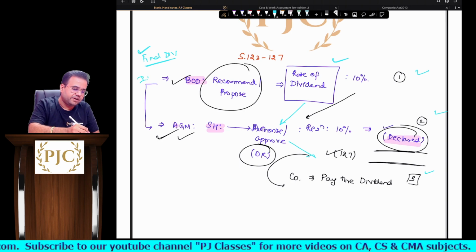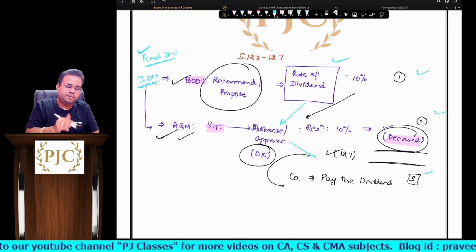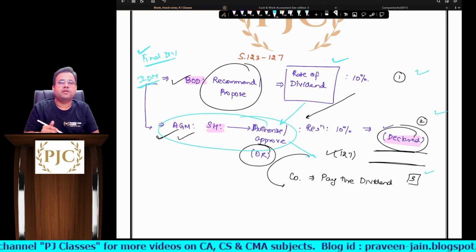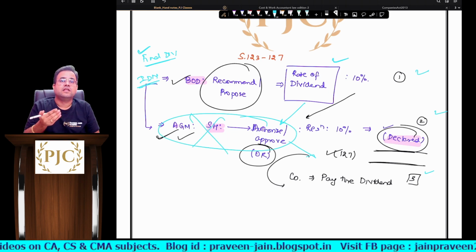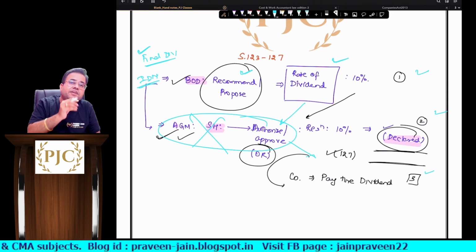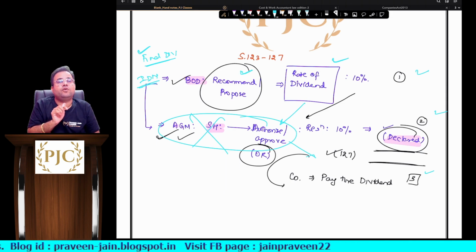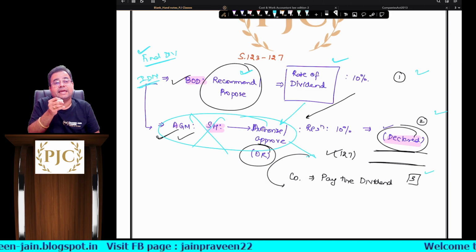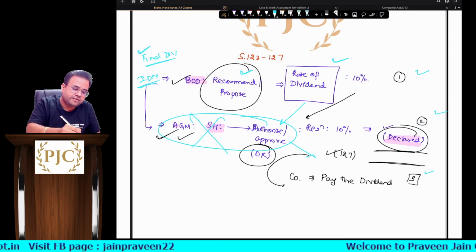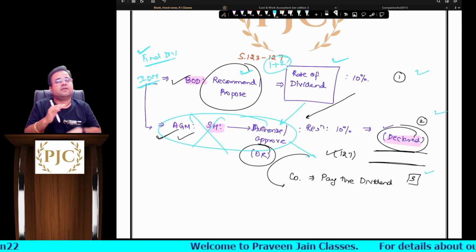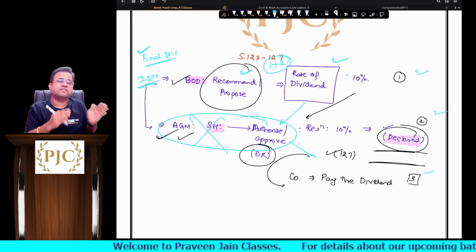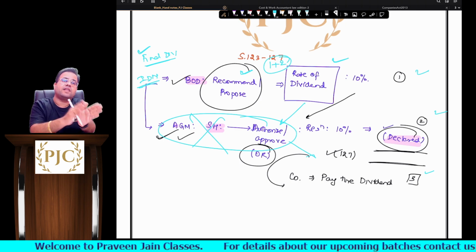But for interim dividend, do you think approval of shareholders is required? No, there is no requirement of approval of shareholders, sir. The rate of dividend will be recommended by the board of directors only, and it will be declared by the board of directors only. Whatever activity 1 and activity 2 we saw earlier as two stages, here both activities will happen on that day only.